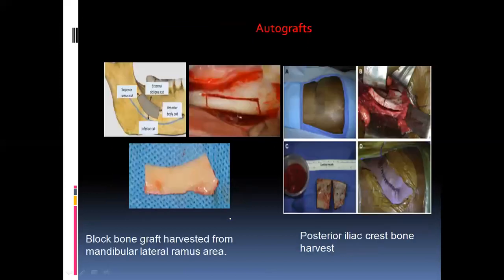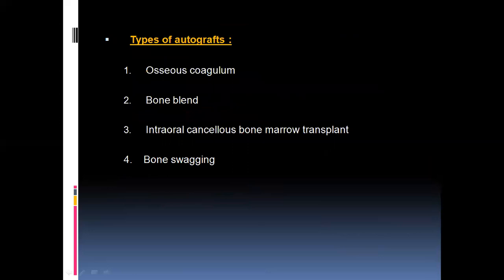Here in the image we can clearly see an autograft harvested from the mandibular ramus area, and here it is harvested from the posterior crest bone. Now, types of autografts. Again, in autografts there are different types. Autografts can be classified as osseous coagulum, bone blend, intraoral cancellous bone marrow transplant, and bone swaging.